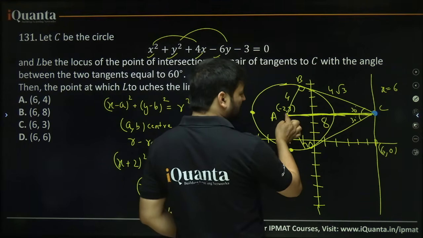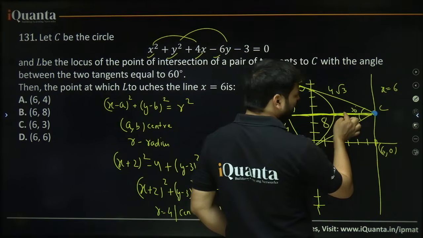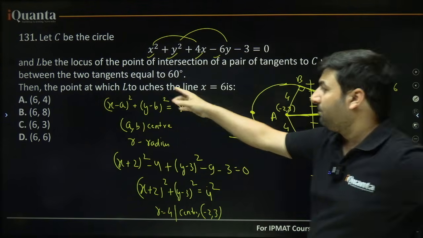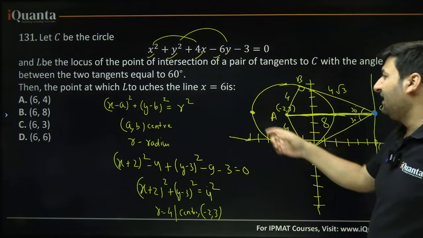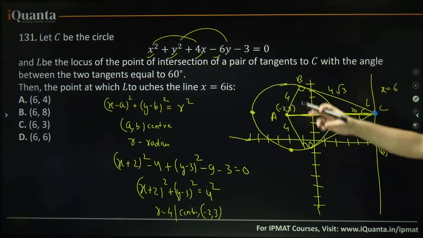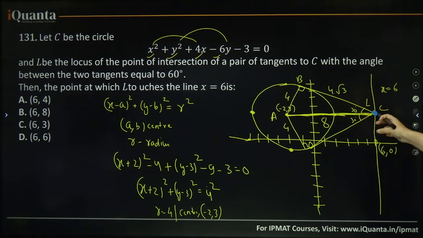So from the center you have to go 8 points that side, and you are looking for what? The point at which L touches the line x equal to 6. This is the point L. L is the locus of the point of intersection. The point of intersection touches the line x equal to 6. It is touching here. Yes or no? So what is this point?